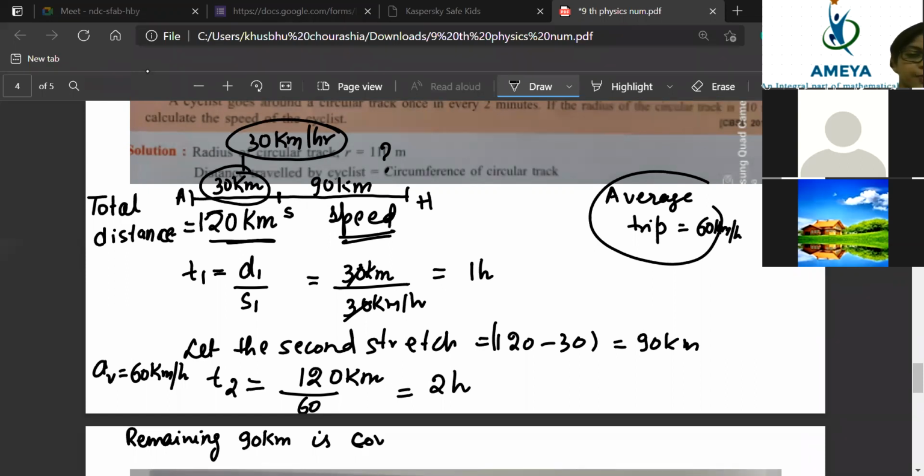The remaining 90 kilometer is covered in how many hours, beta? 1 hour. I will explain one more time, don't worry. So the remaining 90 kilometer is covered in 1 hour. So what will be the speed? The speed will be distance by time. So 90 by 1, that is 90 kilometer per hour.